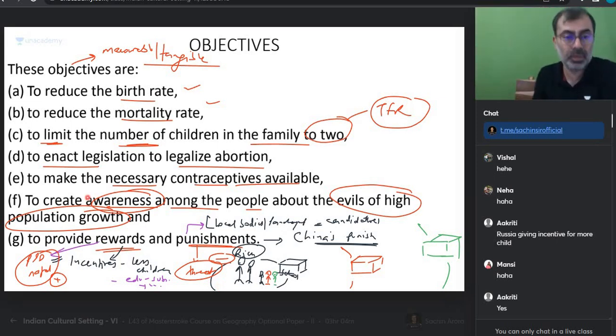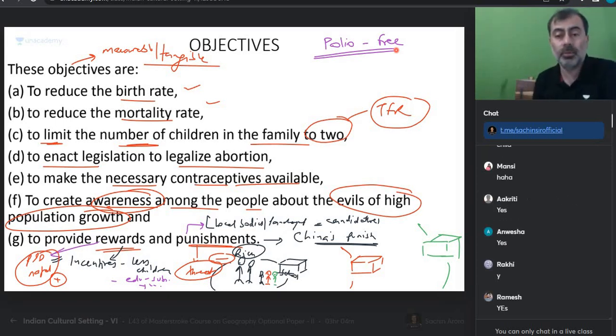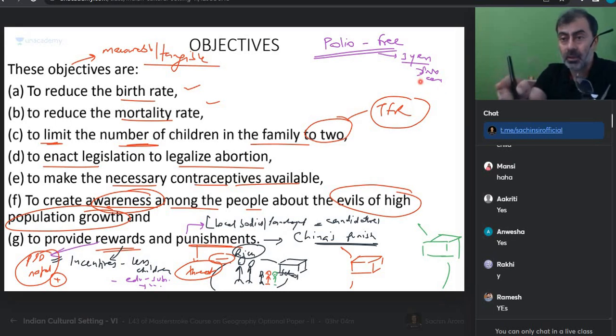Let me give you a funny example over here. Remember Amitabh Bachchan, दो बूंद जिंदगी की. India is polio free. So घर में आकर they were doing polio. Now for WHO to declare a country free from polio, for 3 years there should be no case. After that, it is declared that polio has been eradicated. Do we get that? So the government of India was very clear, we have to get rid of polio, and they brought in that catchy slogan, "Do boon zindagi ki." Amitabh Bachchan did the magic, and everything was going on. Is everyone okay?